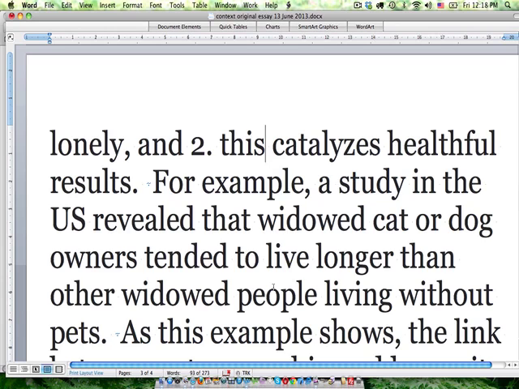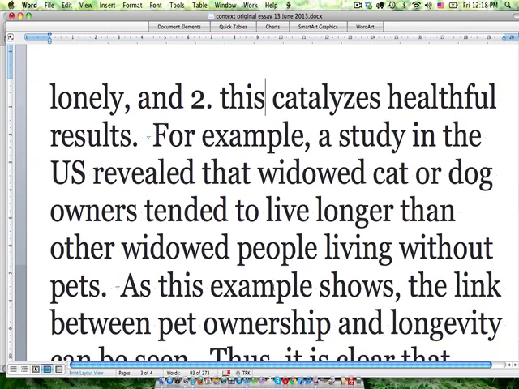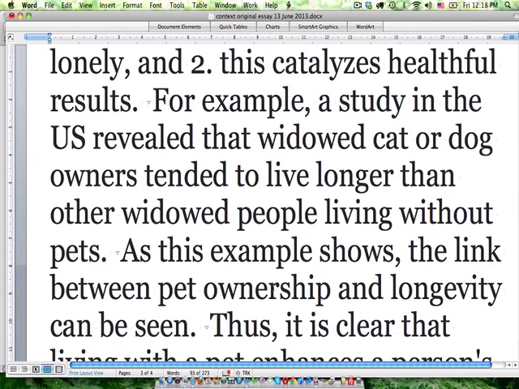And that example I made up completely, it came right out of my head. I assume that's true, but I have no idea. It was just something I made up. And I'll just share a moment here. In your exam, your examiner is not going to go rushing to the internet and check to make sure that your examples are correct. They just want to see that you can use evidence and you can make reference to it. And of course, if you make some sort of completely outlandish claim, then that might get you into trouble. You might lose a few marks. But if it's something like what I've shared here, you should be all right.